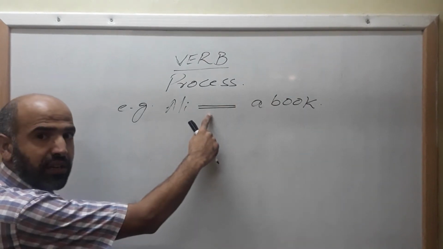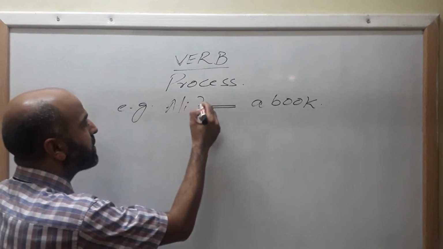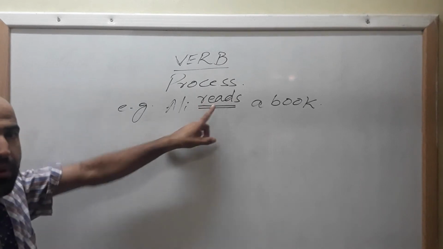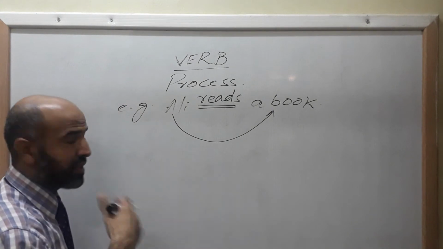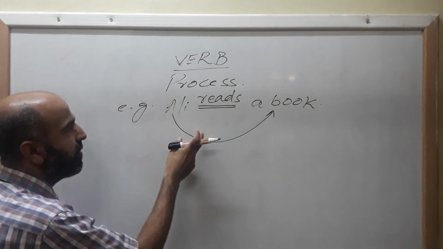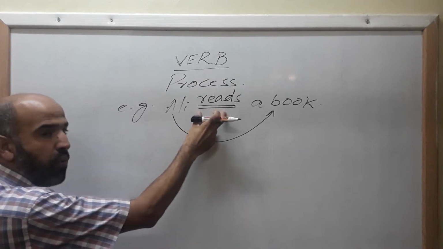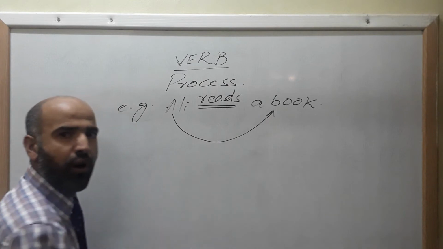So verb is missing in this sentence. Ali, what does Ali do? Clear? Ali reads a book. Reads, so this is a verb which makes complete sense. So as I told you, you cannot think of a sentence without a verb. If a verb is missing, a sentence cannot be formed.